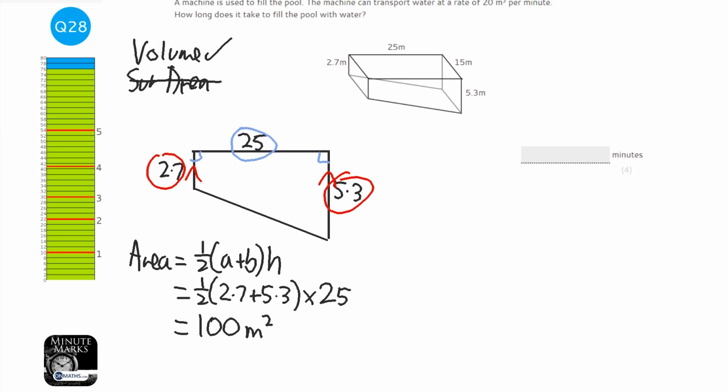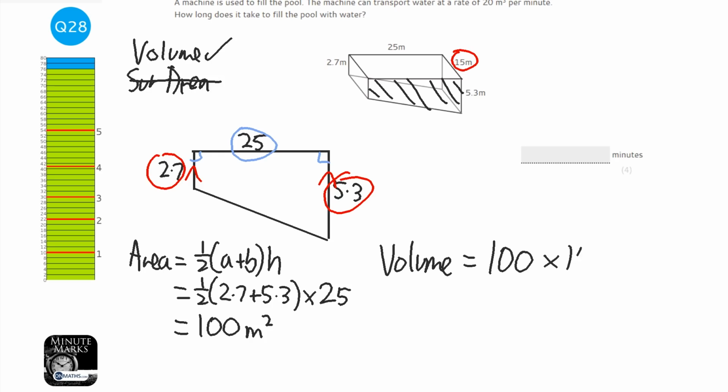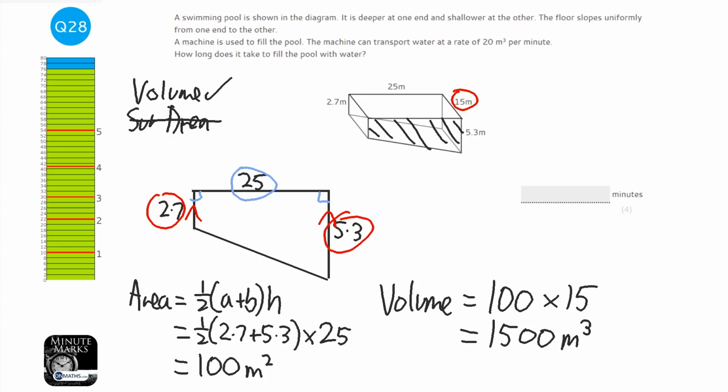Now, for a prism, so volume, all you need to do is work out the area of the cross section, which is this bit here, the bit we just worked out, and then times it by how 3D it is. I think they call that the length officially, 15 meters. So the volume is going to be 100 meters squared times 15, which is going to be 1,500 meters cubed. So that's what the volume is, and it says the machine transports the water at a rate of 20 meters cubed per minute.